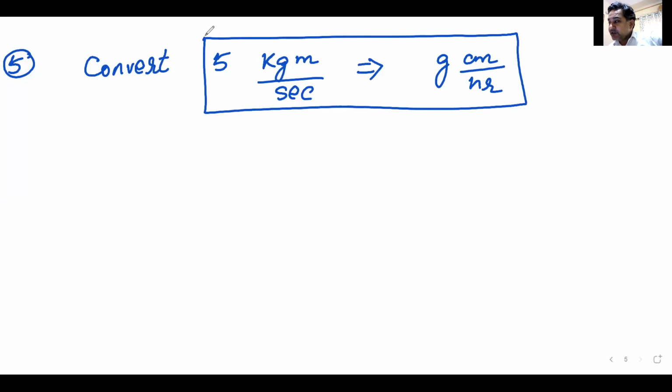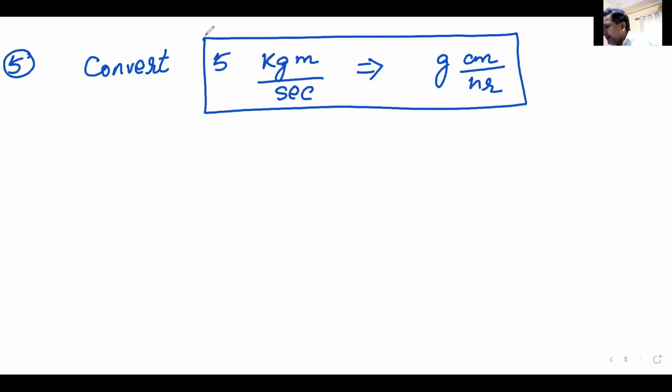5 kg meter per second is how much? 5 into 1000 divided by 36. That is the correct answer. Well done. Hinduja has given me a big number. Yes, sir. Yes, Jayashankar. 5 into 10 to the power 5. How did you get 10 to the power 5, beta?